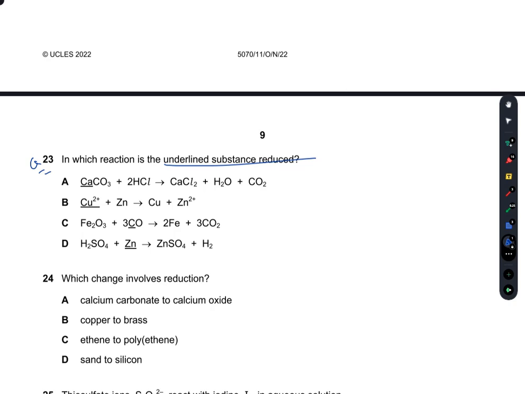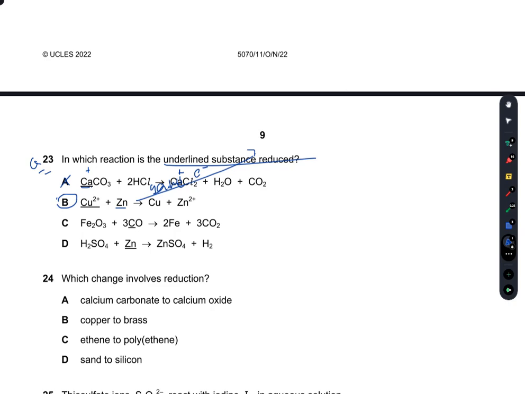Now, in this case, if I check here, calcium carbonate, this calcium has the same oxidation state in both cases. So A is incorrect. In B, the copper 2 positive reacts with zinc. It gains electrons, so that is reduction.